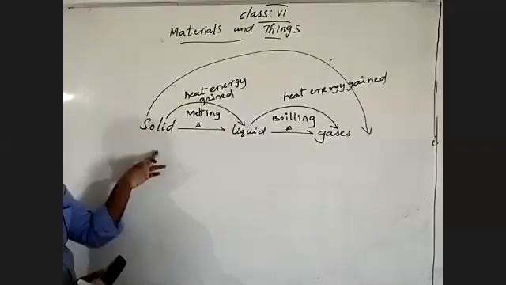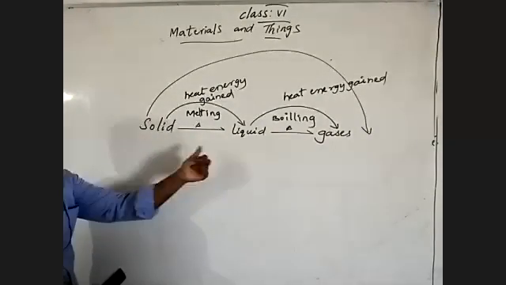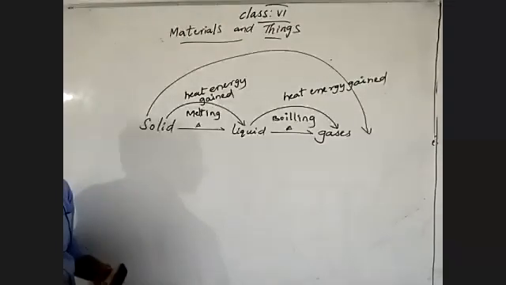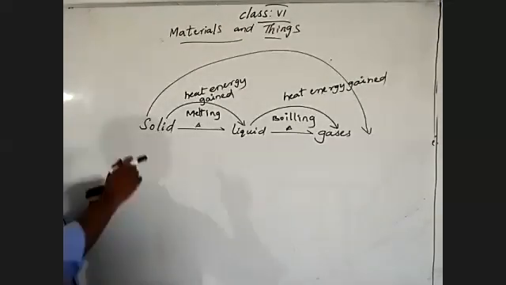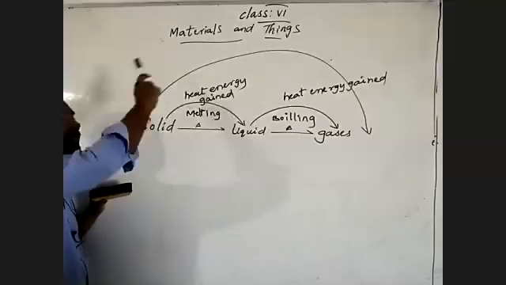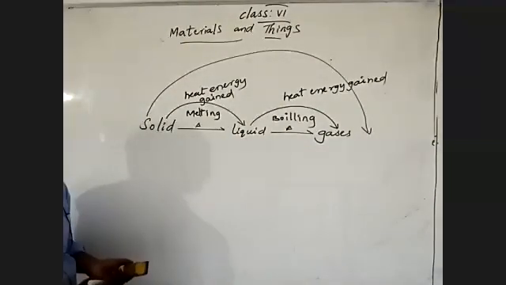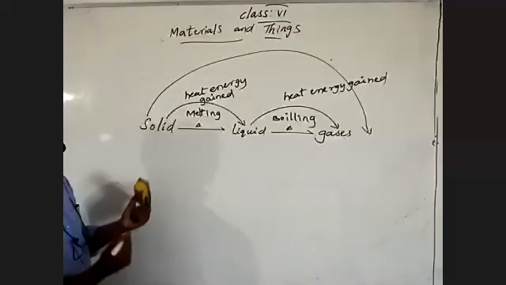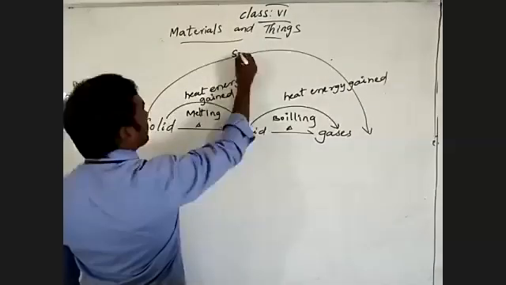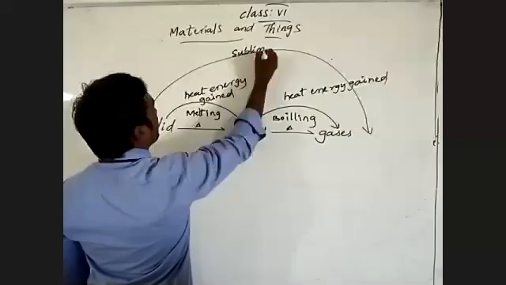By giving heat energy to the solid, generally it should convert into the liquid state of substance. But here the solid state of substance directly converted to the gaseous state of substance without changing into the liquid. That process we are calling, as we already discussed, sublimation. What is that?